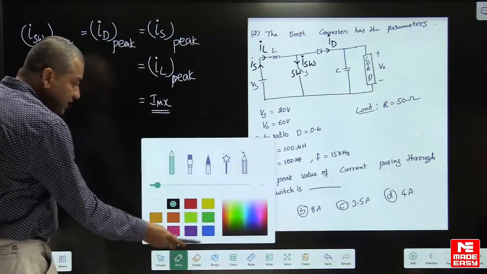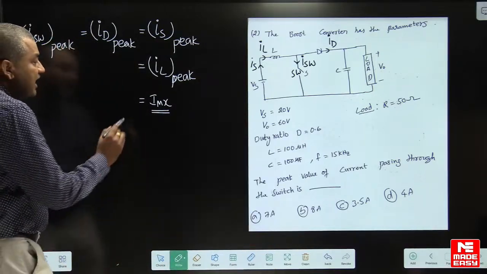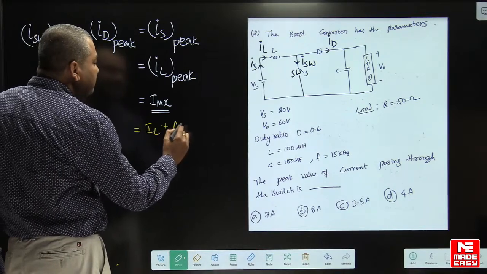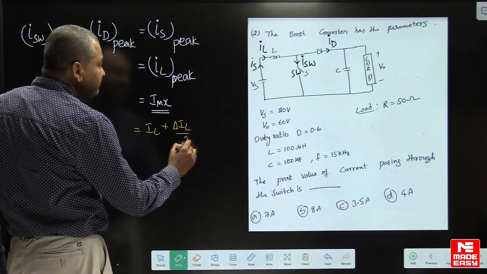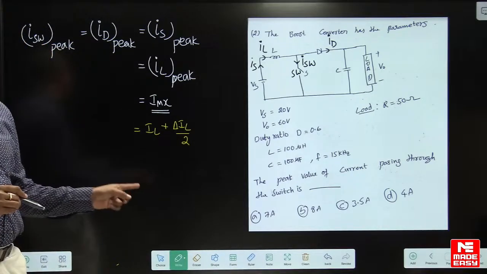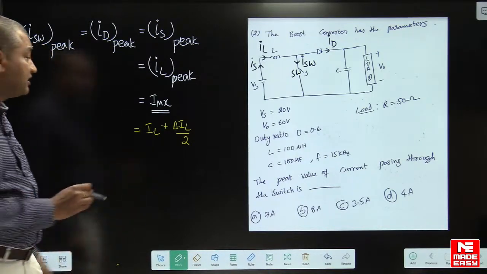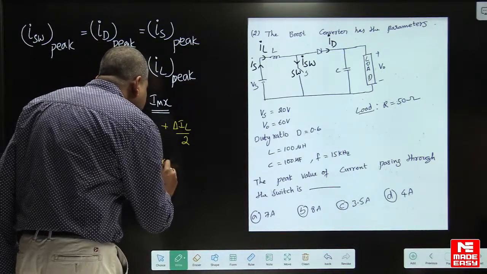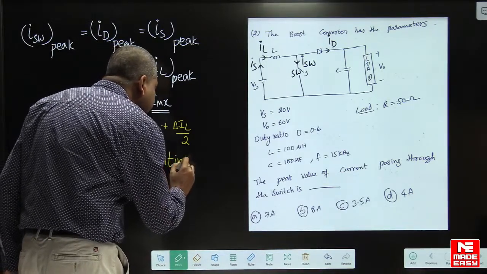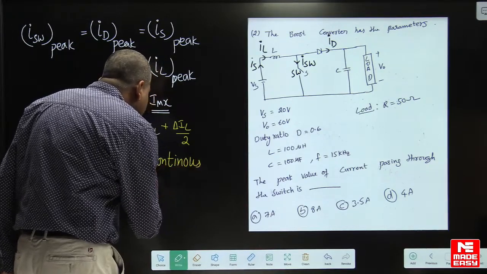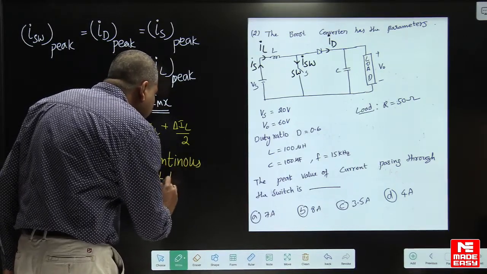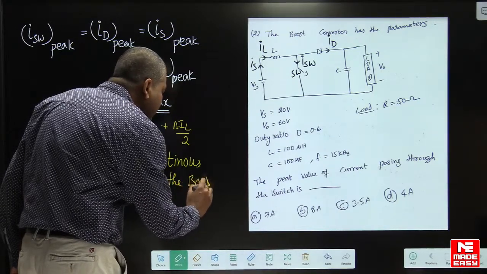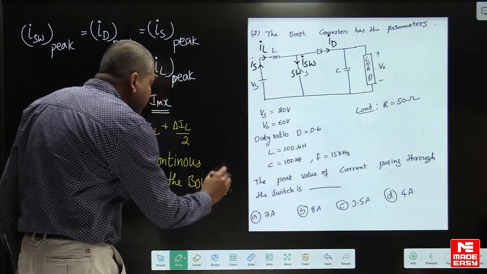Now look here guys, I maxima is equal to IL average plus delta IL by 2. This formula is applicable when the IL waveform is in continuous conduction. The same formula is also applicable even at the boundary.